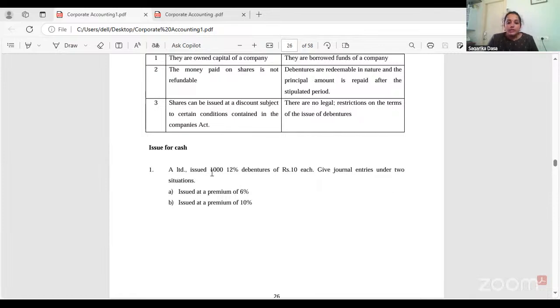Now, A Limited issued 1,000 12% debentures. 1,000 is the number of debentures. 12% is the interest rate of debentures. 10 rupees is the face value, that is the par value of the debentures. So, company is issuing 1,000 debentures. Interest payable is 12% and 10 rupees is the value of each debenture. Give the journal entries under two situations: if the same debentures are issued at a premium of 6%, and issued at a premium of 10%.